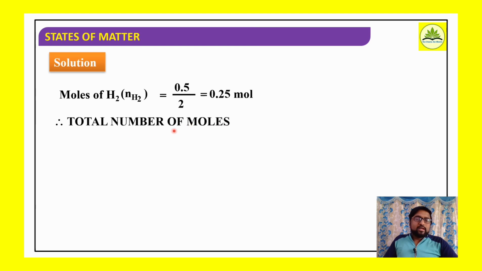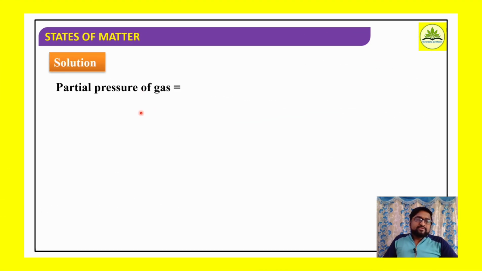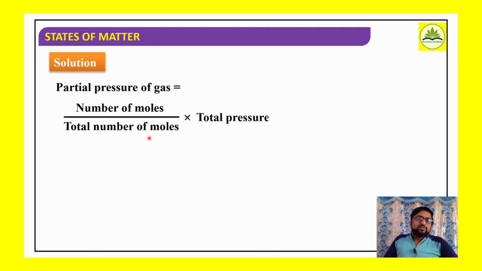Okay. Now total number of moles, which is equal to sum of all those. So 0.1 plus 0.1 plus 0.25, it is 0.45. It is the total number of moles. Further, partial pressure of a gas is equal to number of moles of gas divided by total number of moles into total pressure. So what is the formula here to calculate the partial pressure? Number of moles of a gas to the total number of moles, it is the mole fraction. Mole fraction of a gas into total pressure gives its partial pressure.